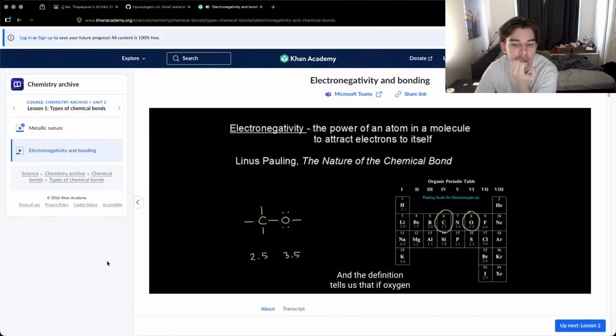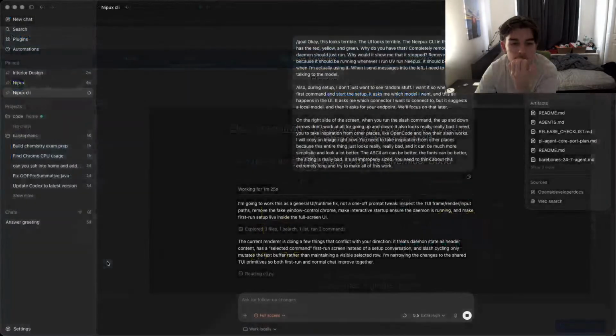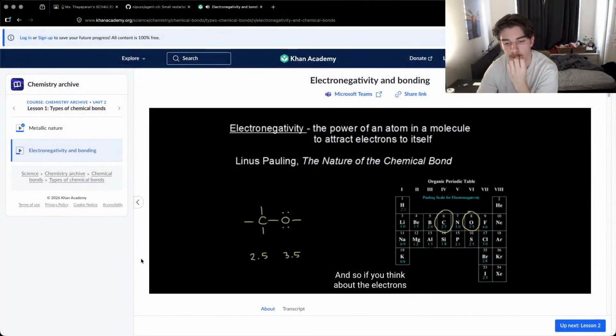The definition tells us that if oxygen is more electronegative, oxygen has a greater power to attract electrons to itself than carbon does. And so if you think about the electrons of the covalent bonds between carbon and oxygen that are shared, they're shared unequally because oxygen is more electronegative. Oxygen is going to pull those electrons in red closer to itself. And since electrons are negatively charged, the oxygen is going to get a little bit more negative charge. And so it's going to have what we call a partial negative charge on it. Its partial sign is a lowercase Greek letter delta. And so the oxygen is partially negative. It's pulling the electrons in red closer to itself.